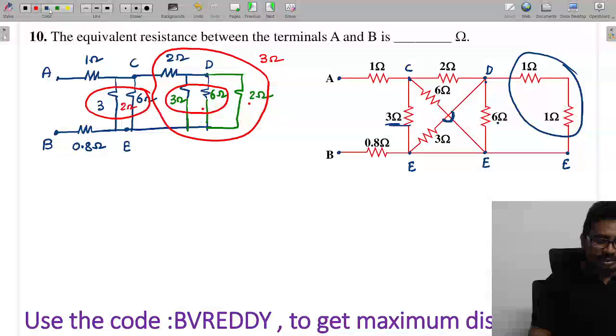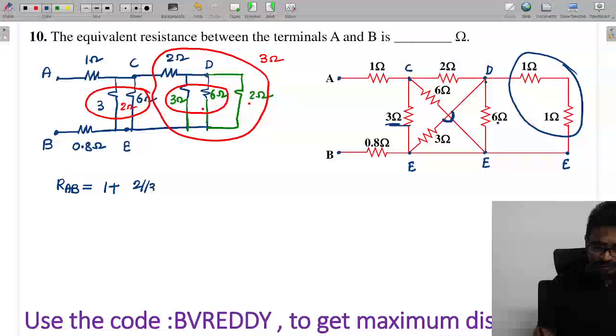These two are parallel. So finally RAB will come as 1 plus these two. How much can we say? 2 parallel to 3, plus this is 0.8. So RAB is equal to 1 plus 2 into 3 by 2 plus 3.